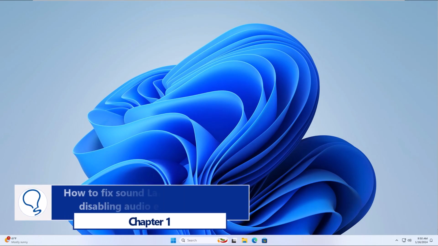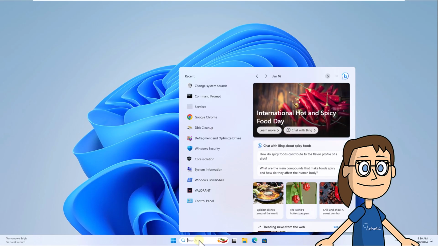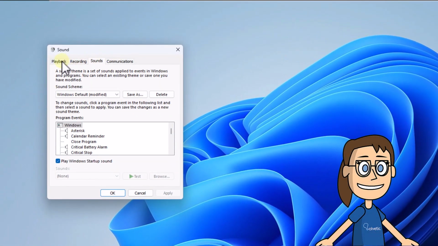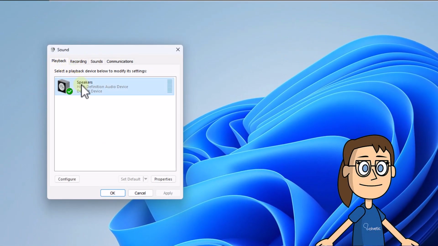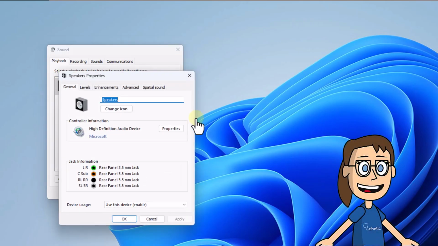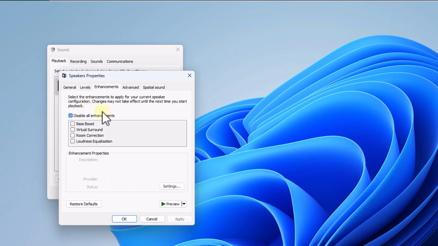Chapter 1. How to fix sound laptop not working, disabling audio enhancements. To start, in the search box, enter sound. Click on Change System Sounds. After, in the Playback tab, select the current speakers, click on Properties. Here, in the Enhancements tab, check the box Disable All Enhancements. Click on Apply and OK.